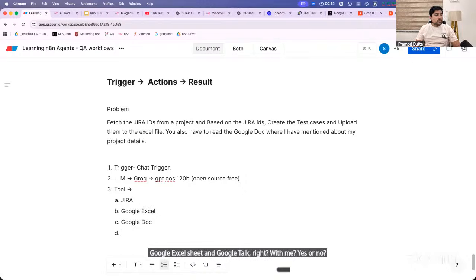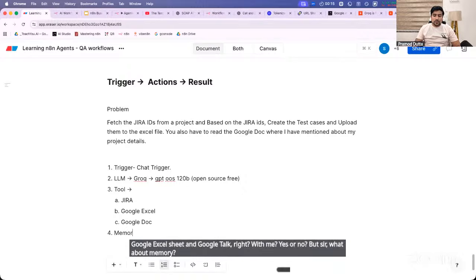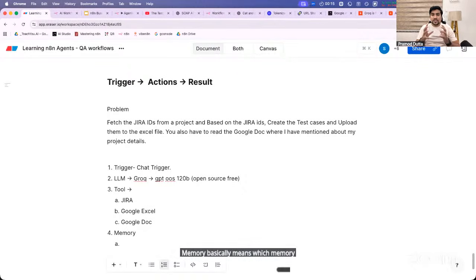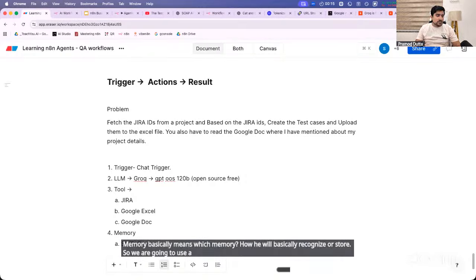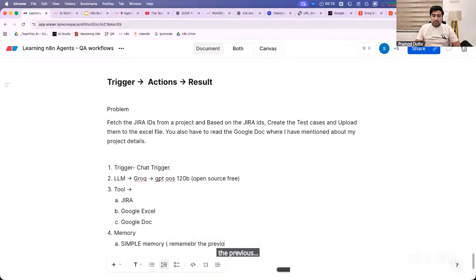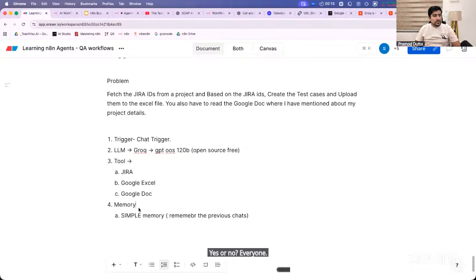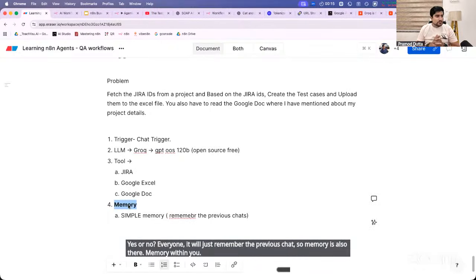But sir, what about memory? Memory basically means how he will recognize or store. So we are going to use a very simple thing which is called simple memory. n8n provides you a simple memory which will just remember the previous chats. Yes or no, everyone? It will just remember the previous chats. So memory is also there. We gave him memory too. Okay? Fair? Is everyone with me?